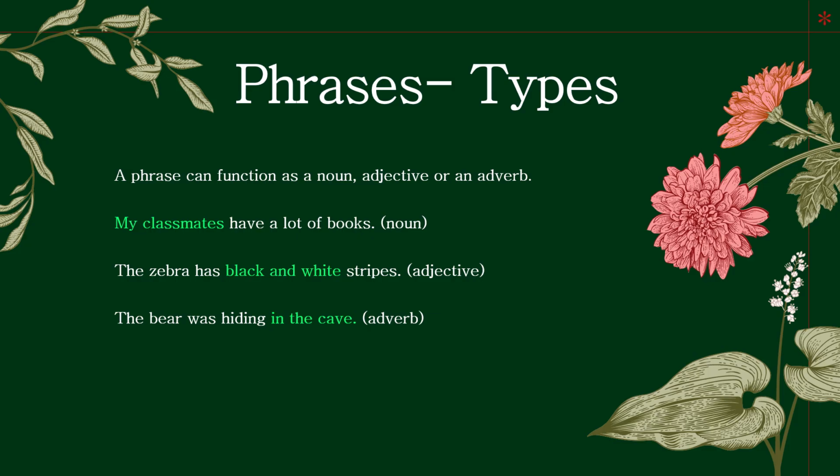My classmates have a lot of books. So who has a lot of books? The classmates. So this is an example of a noun phrase. So next we go to adjective phrase. Adjective phrase works like an adjective. So adjective is basically something that describes a noun.